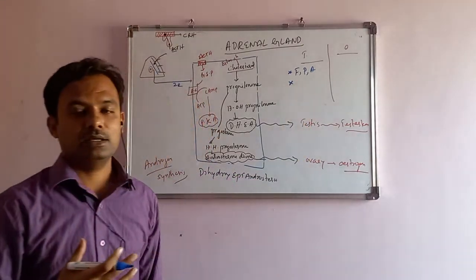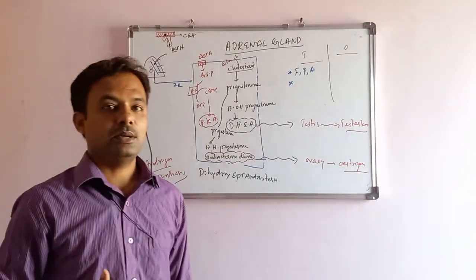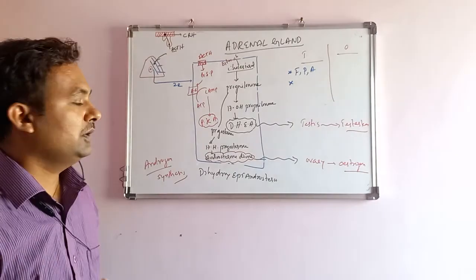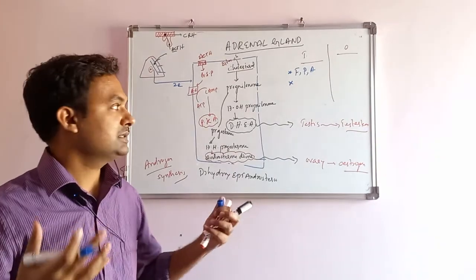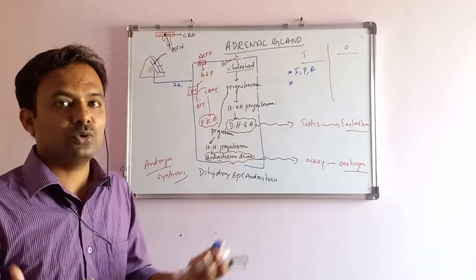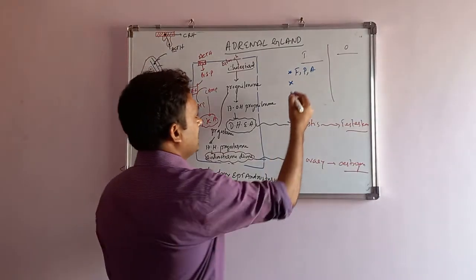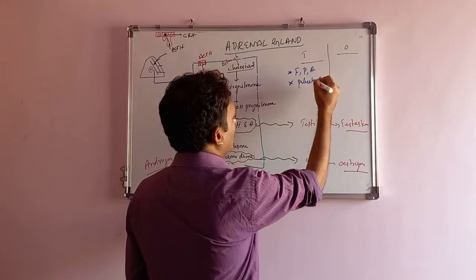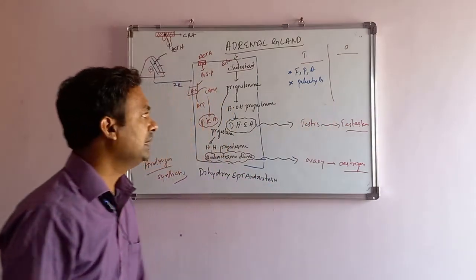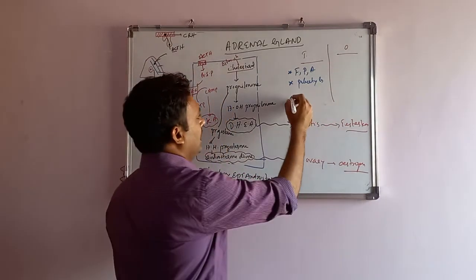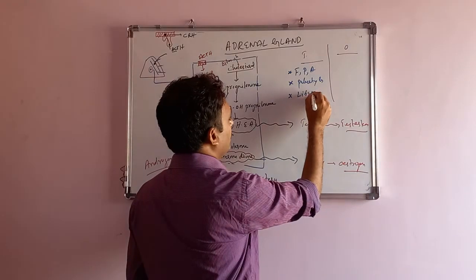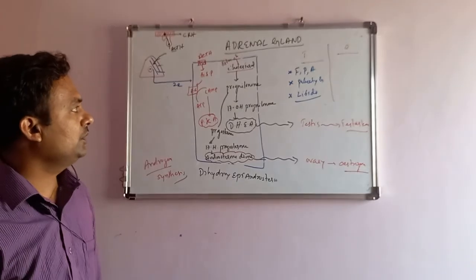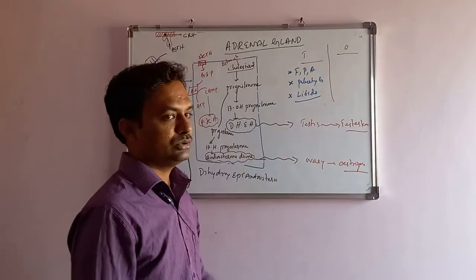And secondary sexual characters, for example in puberty, the voice changes and body structure changes, like muscle growth, everything is because of testosterone. That is puberty growth, physical growth in puberty. And the start of libido, sexual drive, is because of testosterone.